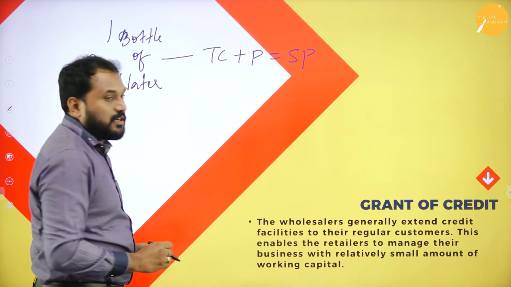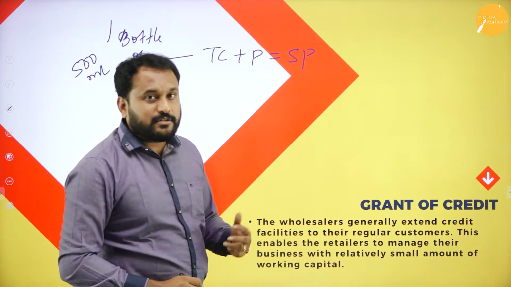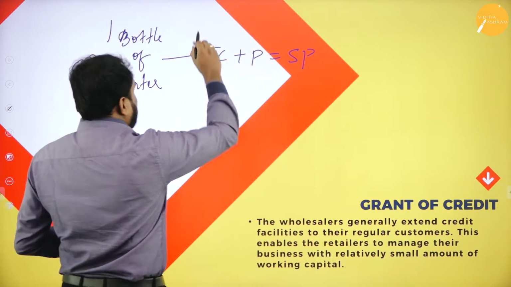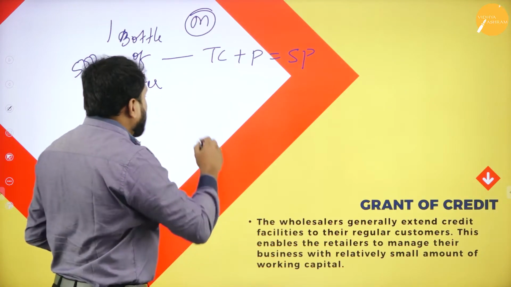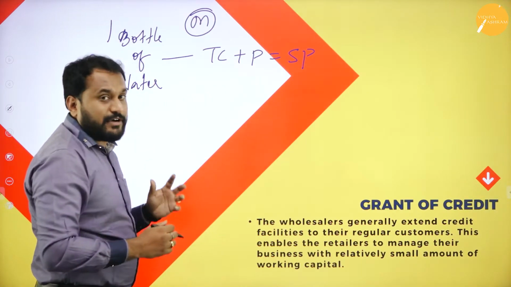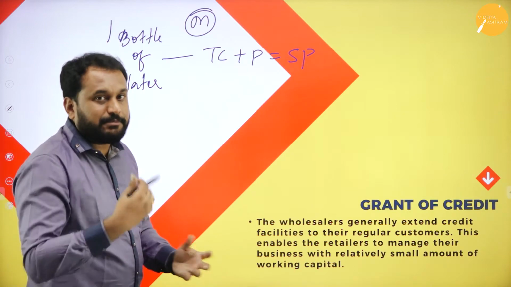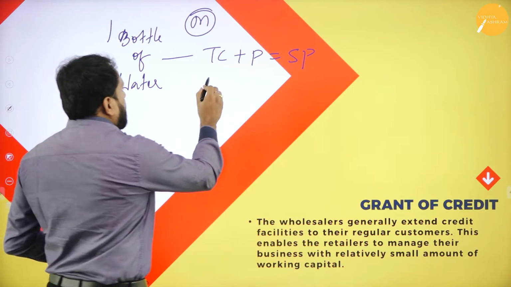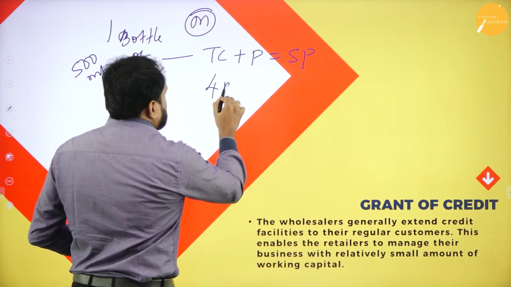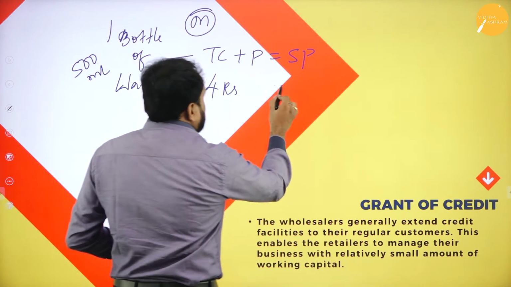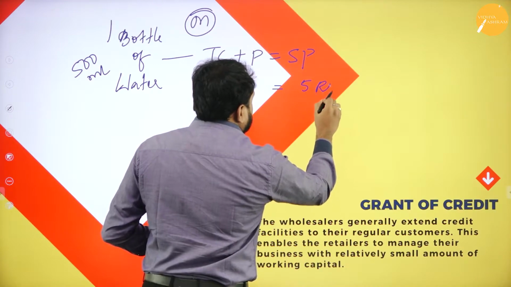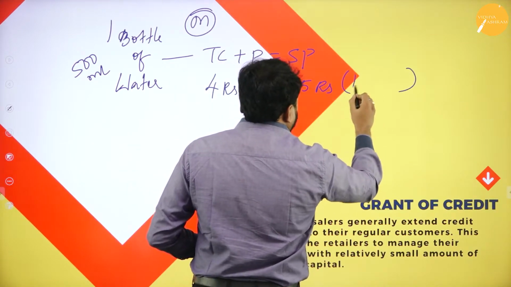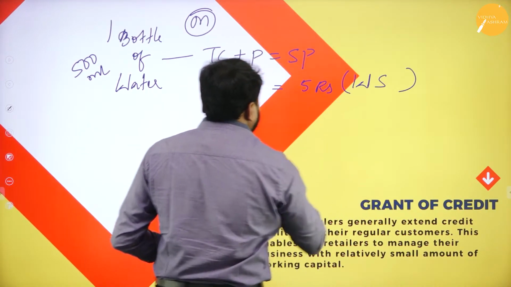So you know this formula. When a manufacturing company calculates it, to manufacture a 500 ml mineral water bottle it costs 4 rupees, and they are selling it to the wholesaler for 5 rupees.